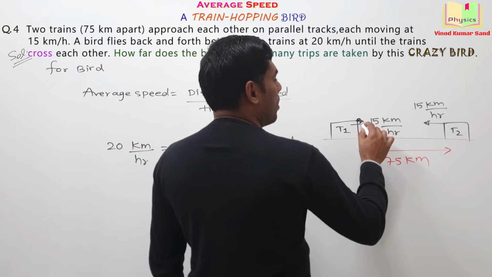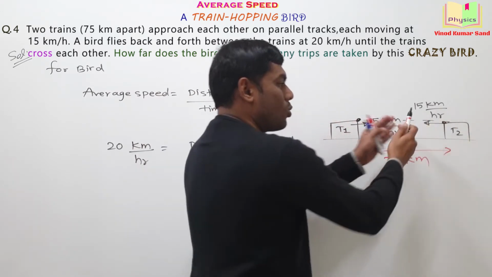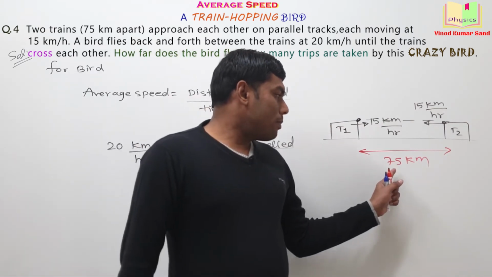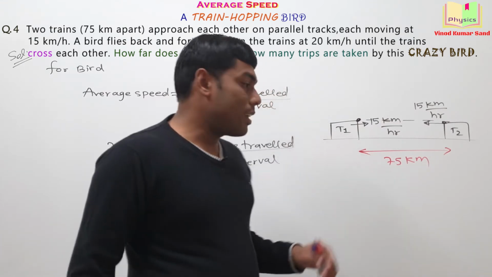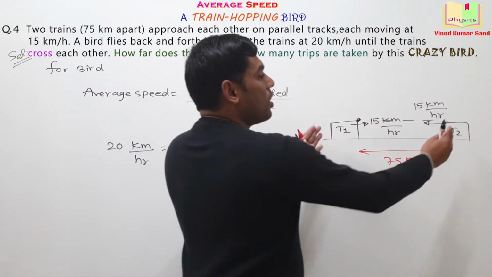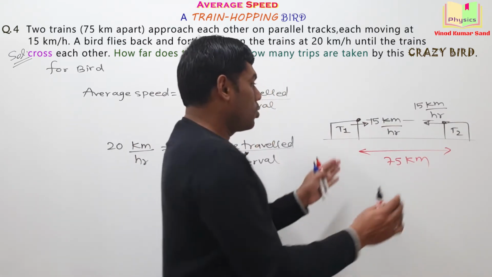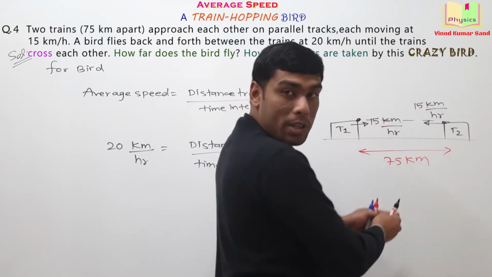This physics bird touches the engine of this train, then flies back and forth, and these two trains are continuously moving. In how much time will the trains cover this total distance of 75 kilometer? That is pretty easy. These two trains have equal speed, so they will be meeting exactly at the midpoint.